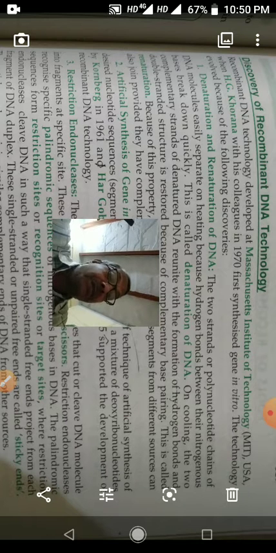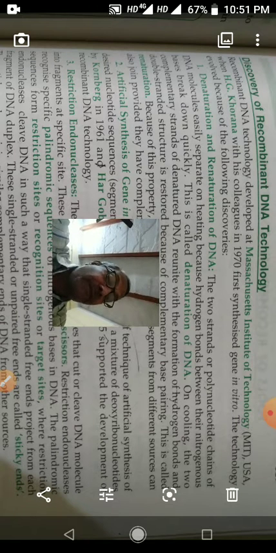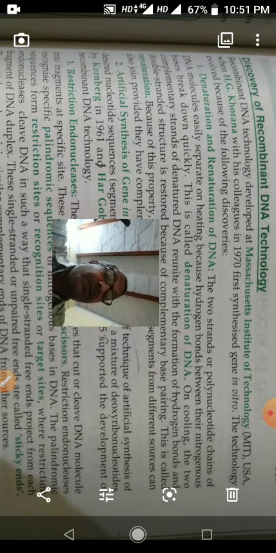On cooling, the two complementary strands of denatured DNA reunite with the formation of hydrogen bonds, and the double-stranded structure is restored. There is complementary base pairing. Therefore, the double-stranded structure of DNA is restored. This is called renaturation.